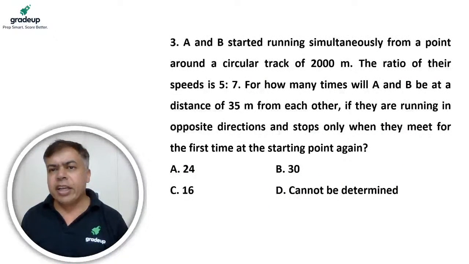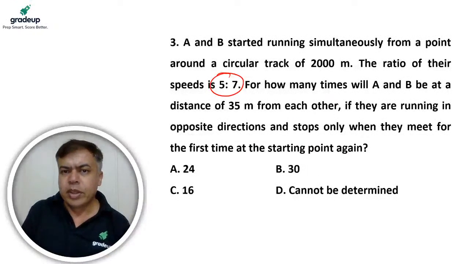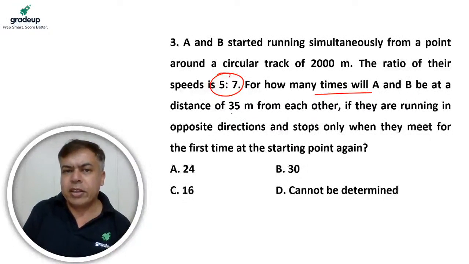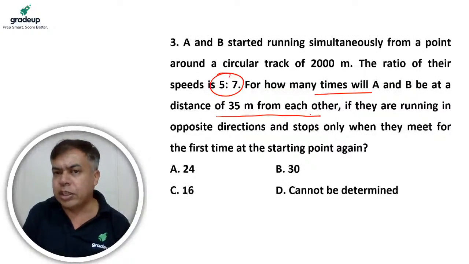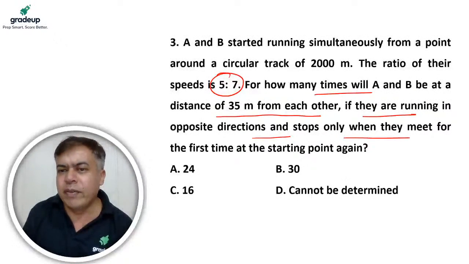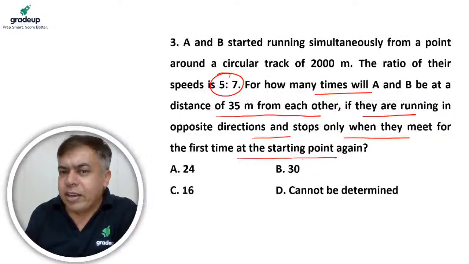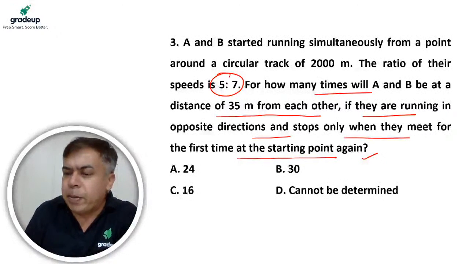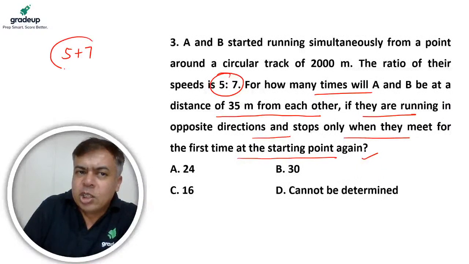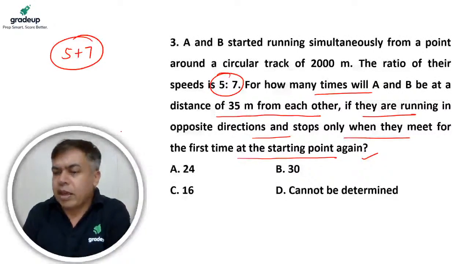A and B started running simultaneously from a point around a circular track of 2000 meters. The ratio of speed is 5:7. How many times will A and B be at a distance of 35 meters from each other? This is a good question. If they are running in opposite direction and stop only when they meet for the first time at the starting point, till then they will meet 5 plus 7, 12 times. Add the ratio of the speed, so they will complete a total of 12 circles, and they will meet 12 times.